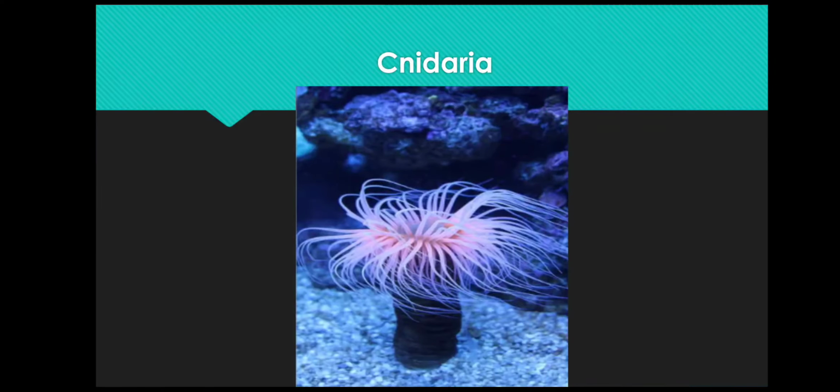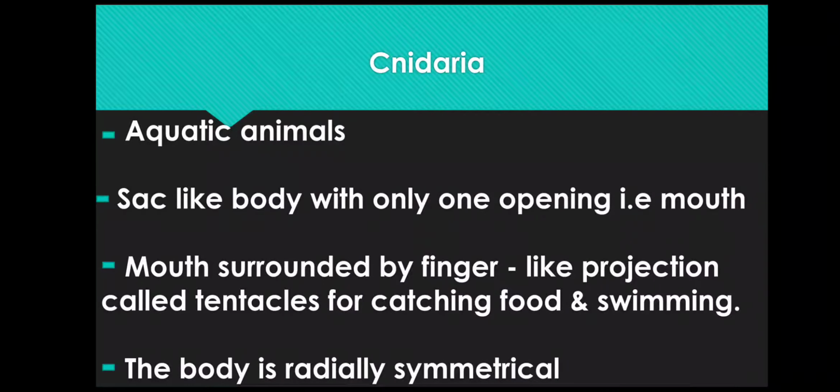The second phylum is Coelenterata. They are aquatic animals. They have a sac-like body with only one opening, that is the mouth. The mouth is surrounded by finger-like projections called tentacles for catching food and swimming. The body is radially symmetrical, that is, the body can be divided into two identical halves along any plane. Common examples are jellyfish and sea anemone.